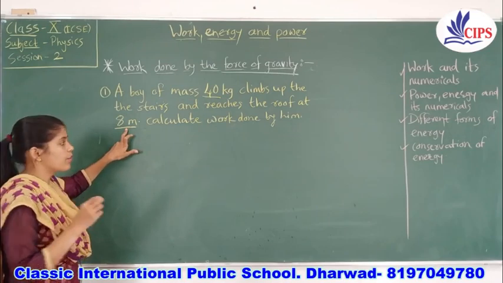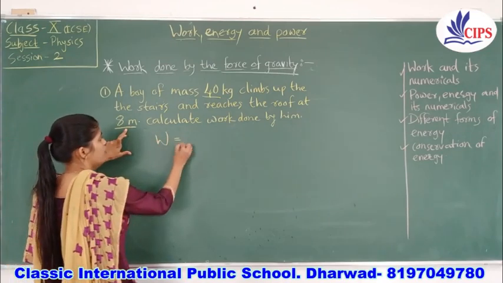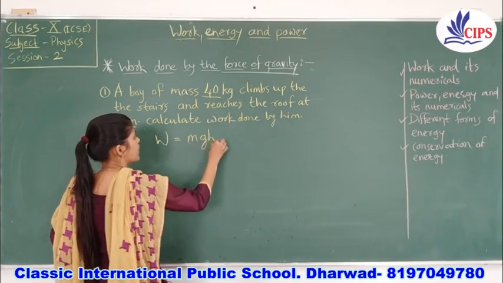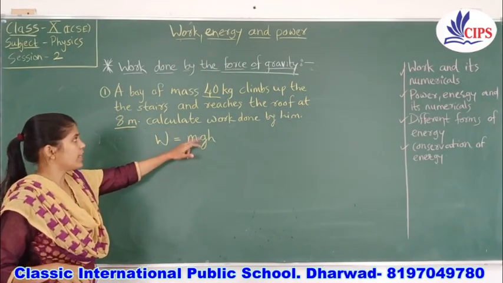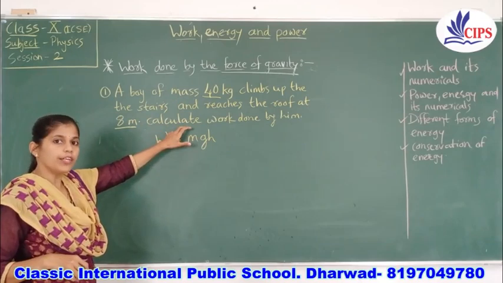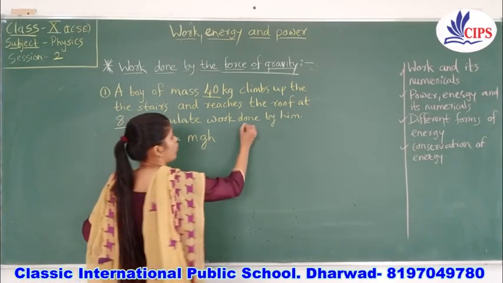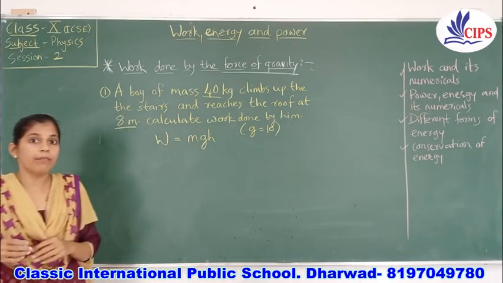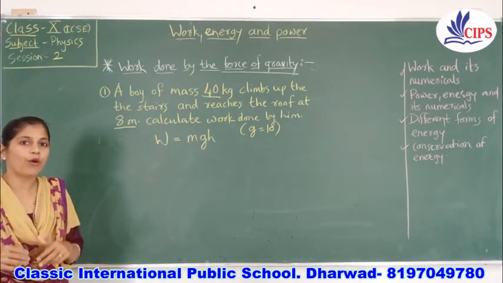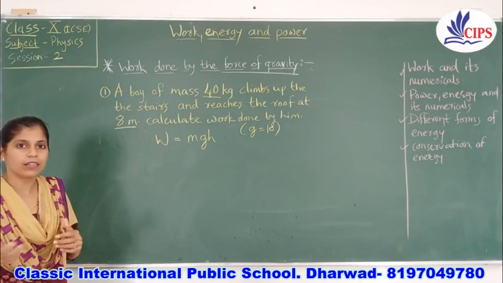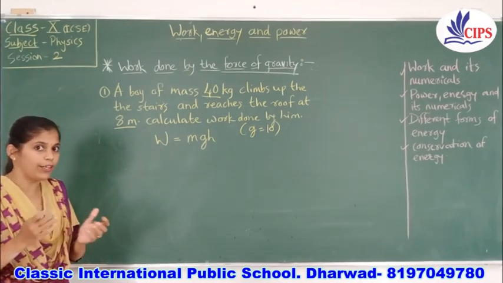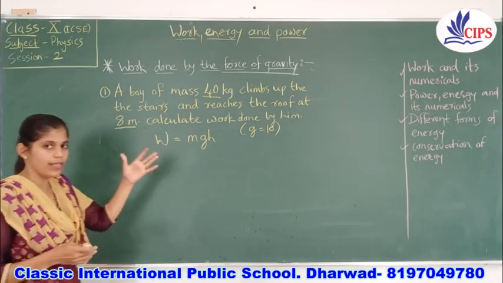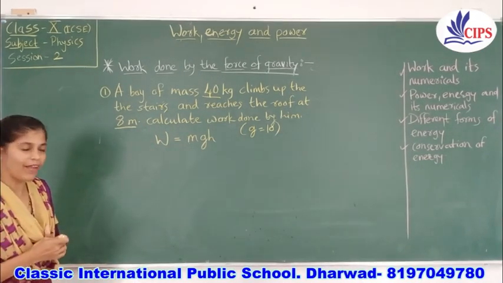In that case, your formula always should be W, work done by that boy. It will be mgh. So here gravity, if they have not mentioned, you need to take the value of gravity always 10. Sometimes they mention clearly 9.8 meter per second squared, whatever the value, as per that you need to change. But if they have not mentioned, in that case, you have to take directly 10. It's very simple even to calculate the value.